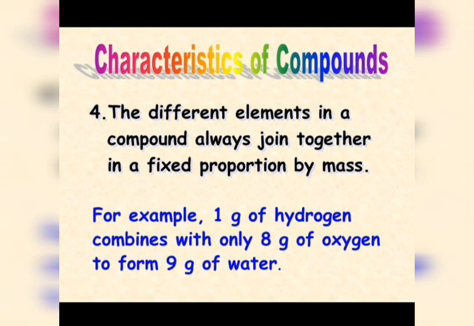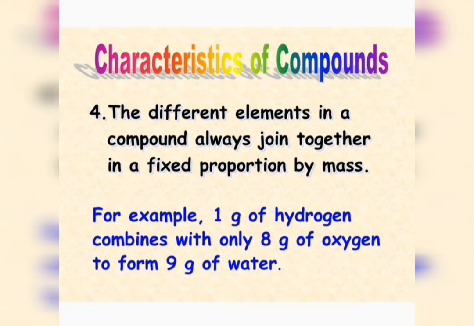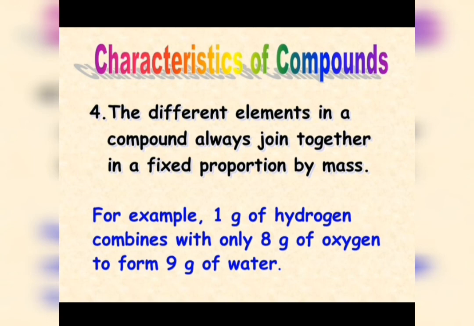So the ratio is 1:8, so that water, H2O, gets formed. So constituents are present in fixed proportion by mass, and that is why a compound has a definite formula. Water has a definite formula, that is H2O.